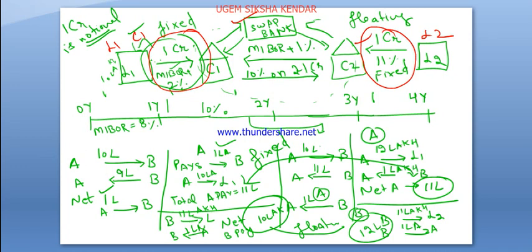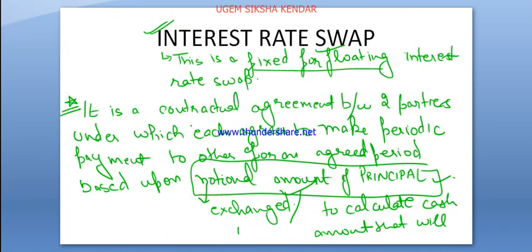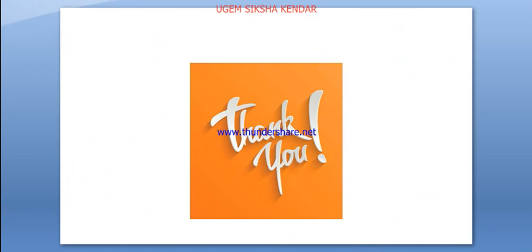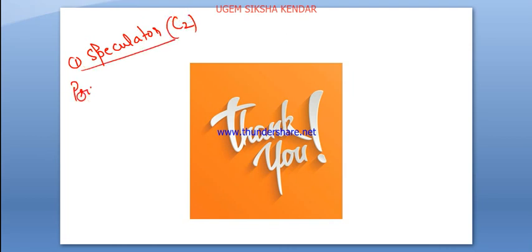So here basically two types of persons, company C1 and C2, both their thinking is different. So in this we have two types of customer. One is speculator, like company C2 is a speculator. How? Because they want to get profit from the fluctuation.